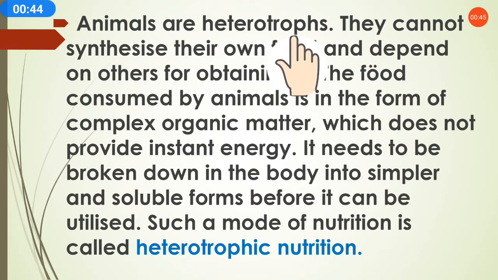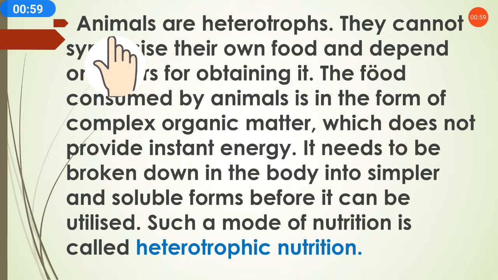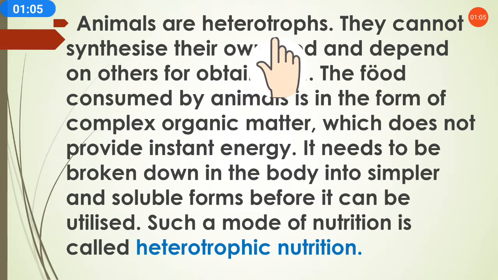Animals are heterotrophs. As you know, we have studied in chapter 1 what autotrophs and heterotrophs are. So we know green plants are autotrophs, and all animals and humans are heterotrophs.